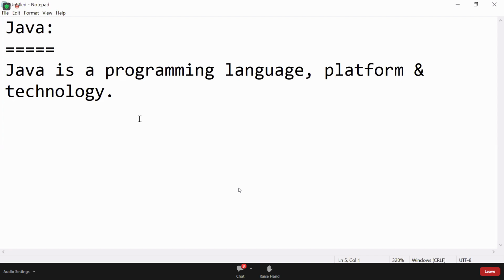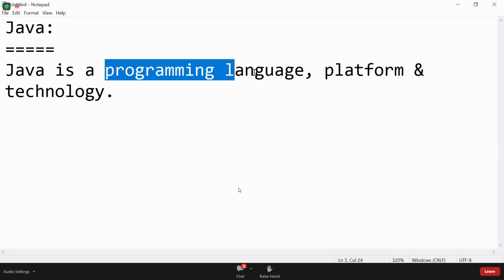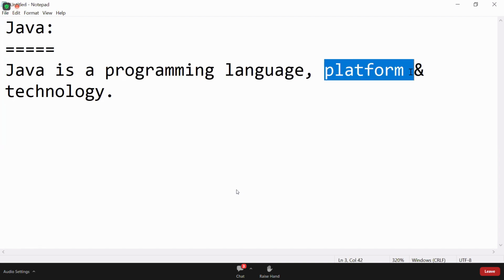Java is a programming language. Why is it called a programming language? By using Java, we can write programs. That is the reason it is called a programming language. This is very simple, everyone knows. But platform is most important.